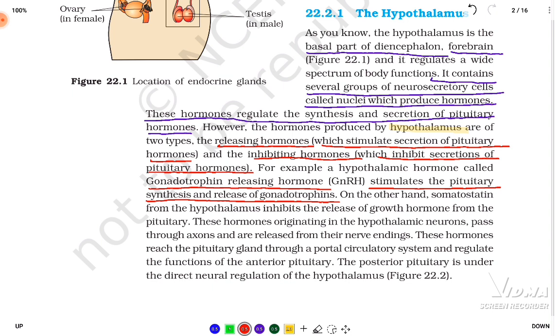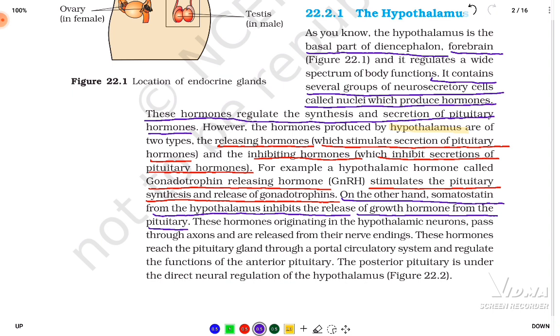On the other hand, somatostatin, which is a new one, from the hypothalamus inhibits the release of the growth hormone from the pituitary. You know that the growth hormone is released by the pituitary. As an example of an inhibitory hormone, somatostatin is released from the hypothalamus so that the growth hormone will not be released by the pituitary.